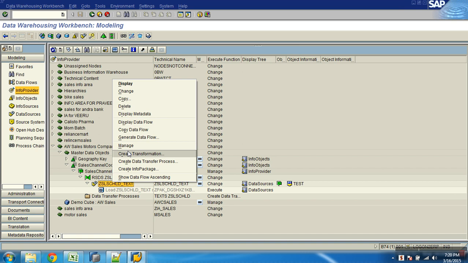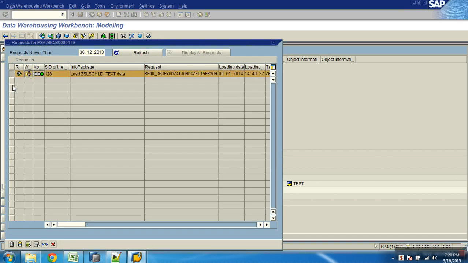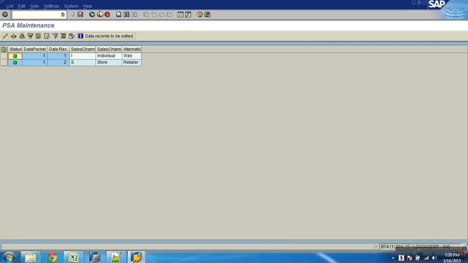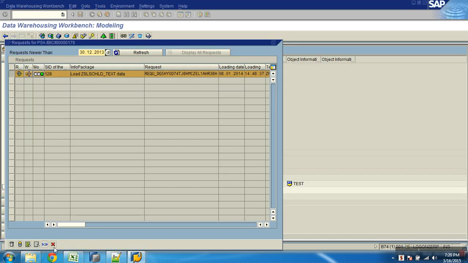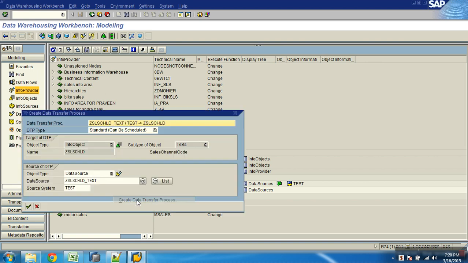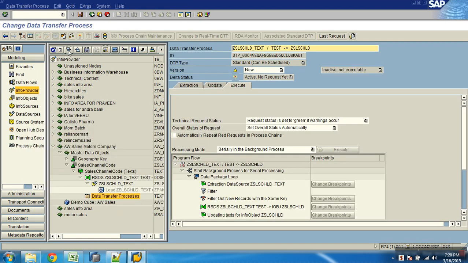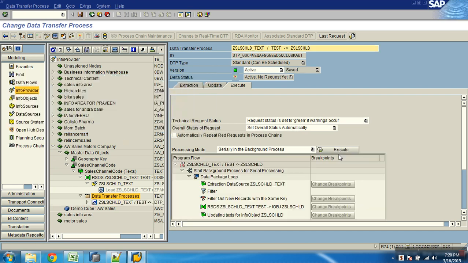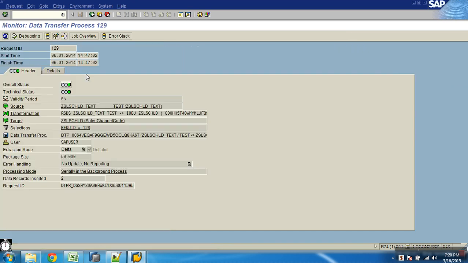Can I see these 2 records first? Manage, PSA. Yeah, 2 records you can see. Done. Now next is what? DTP. Okay. Activate. For the DTP the source is my data source, but what is my target? Text table. Schedule it. Yes, done.